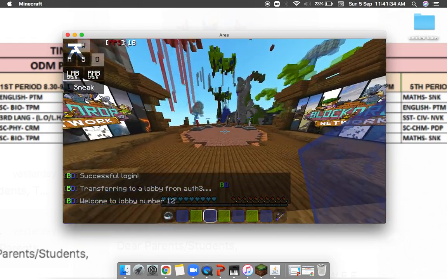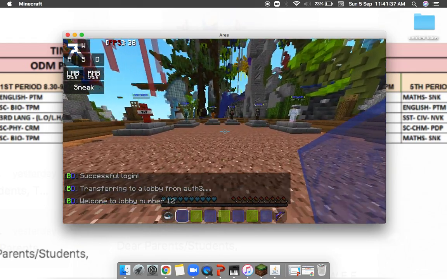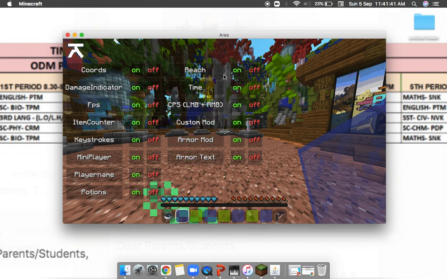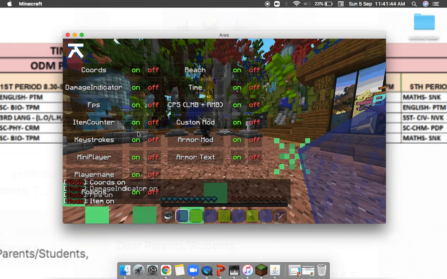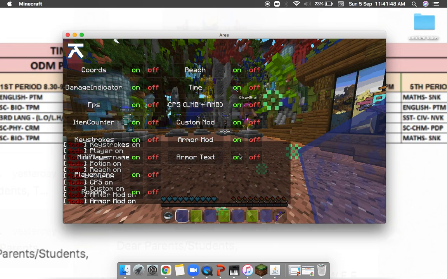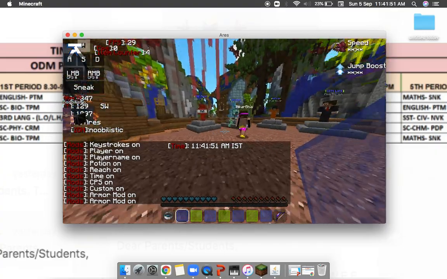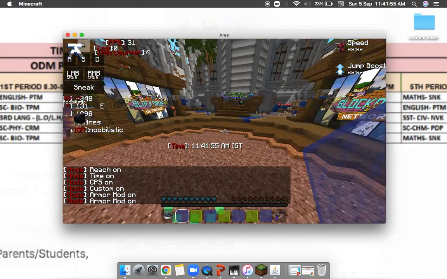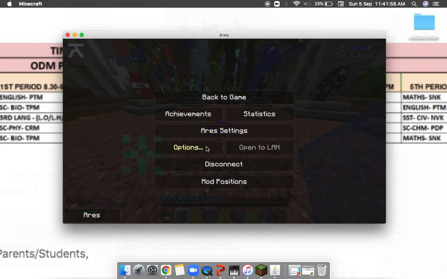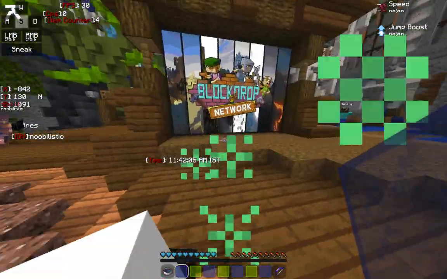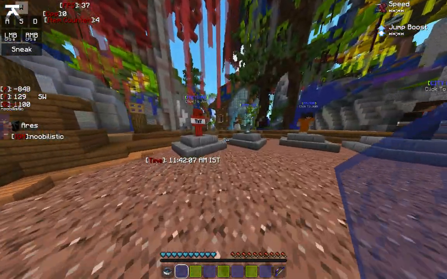Okay, so just because I have everything set up, it looks like this. But like, wait 1 minute. When you first open Ares client, then it will be looking like all this. You see, it looks so clumsy and everything, right? So now we will fix that. So now you just go to, wait, I'll just full screen it. As you can see, there's so many mods on the screen, and I don't think everybody wants that.